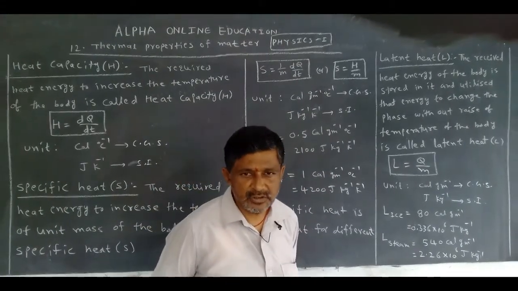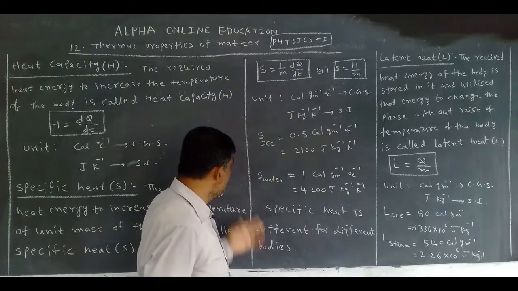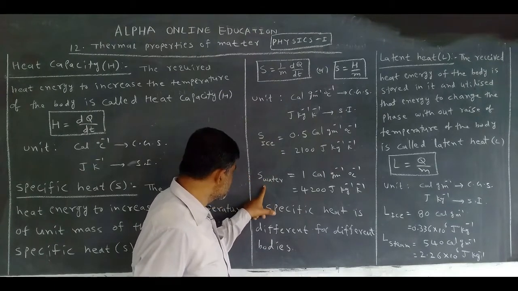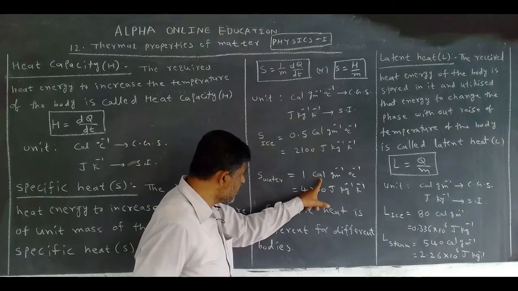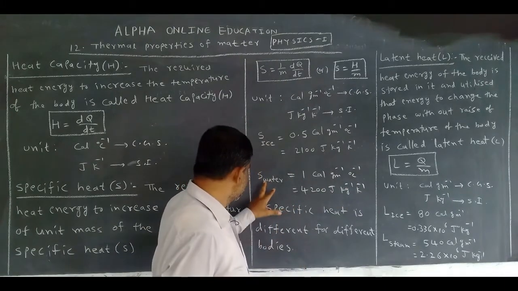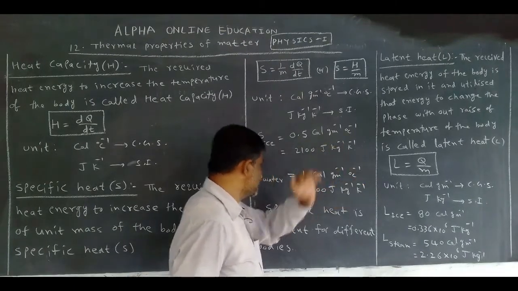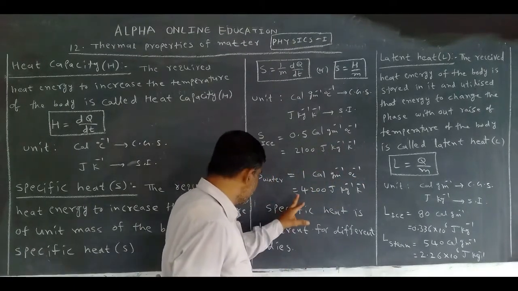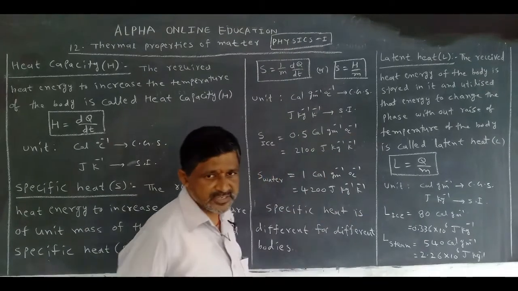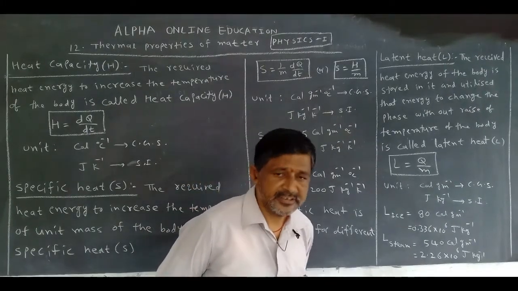2100 joule kg inverse Kelvin inverse in SI system. Right. Now the specific heat of water also has constant values. What is the specific heat of water? 1 calorie gram inverse centigrade inverse in CGS. In SI system, 4200 joule kg inverse Kelvin inverse.